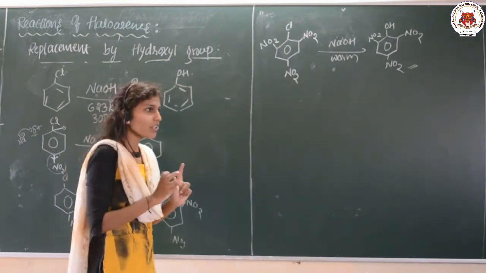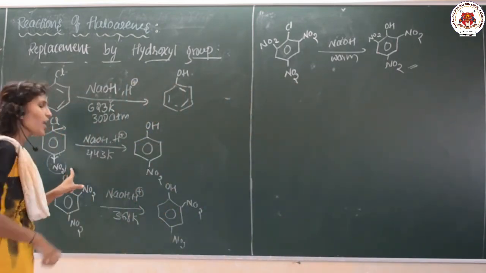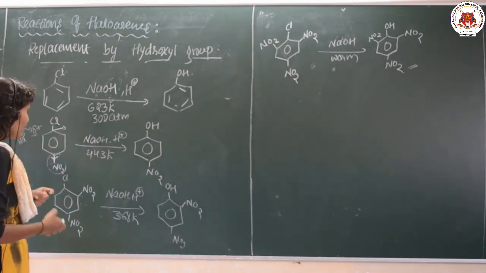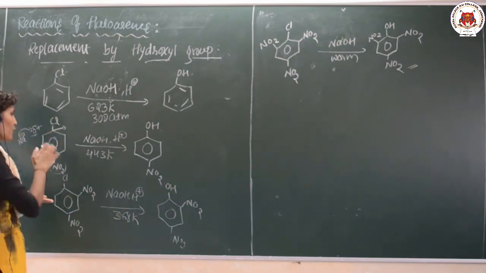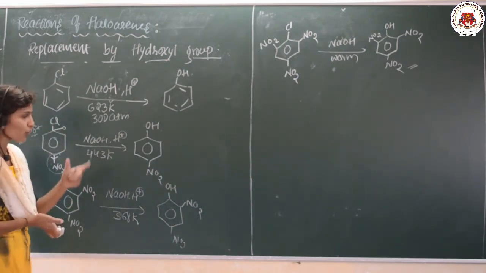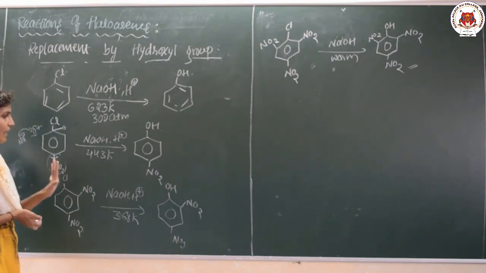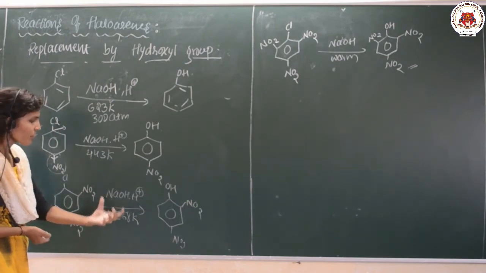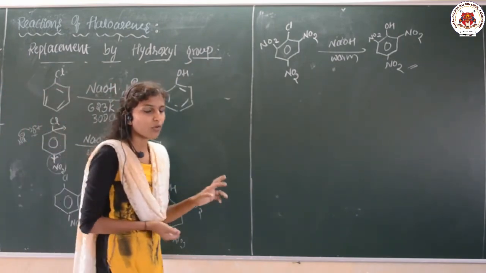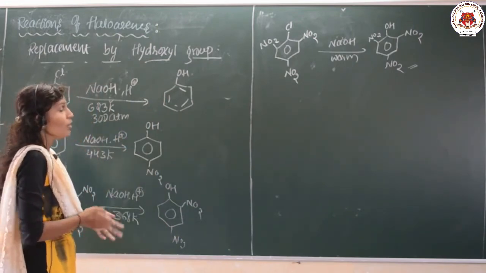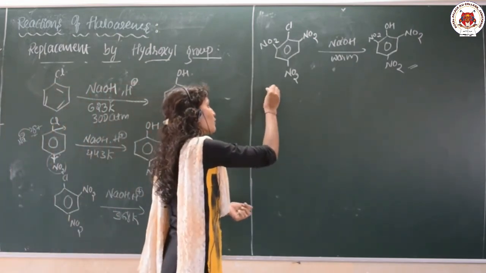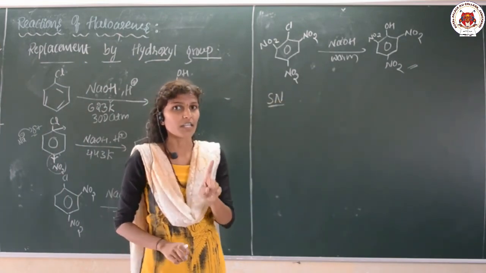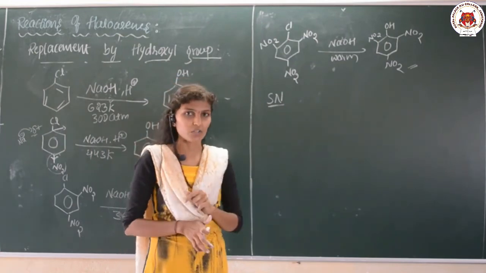When we introduce the electron withdrawing group to the haloarene, it sucks the electrons towards itself, so positive character develops on the carbon and the nucleophile can easily attack it. And as we increase the number of electron withdrawing groups, the temperature goes on reducing. So nucleophilic substitution reactions are possible under certain conditions, particularly the SN2 reaction.